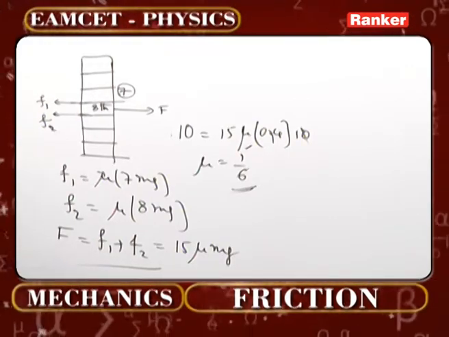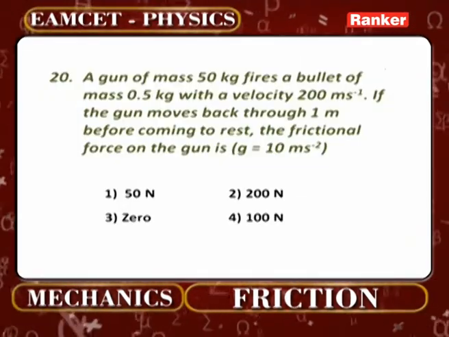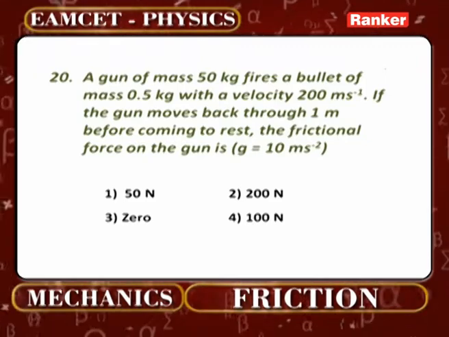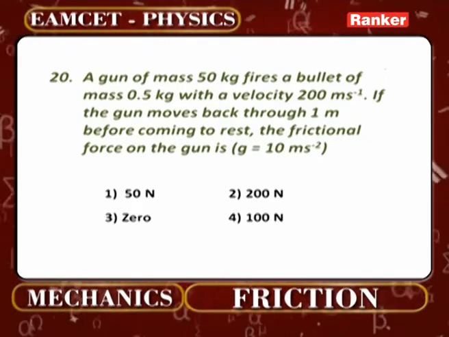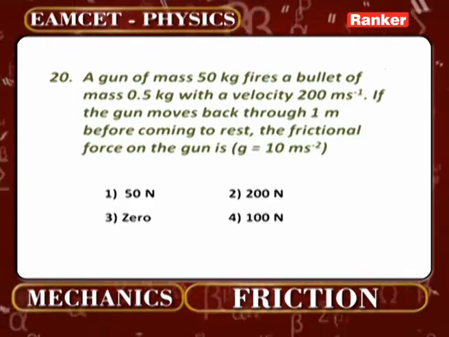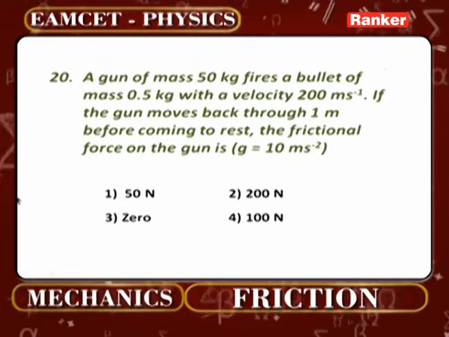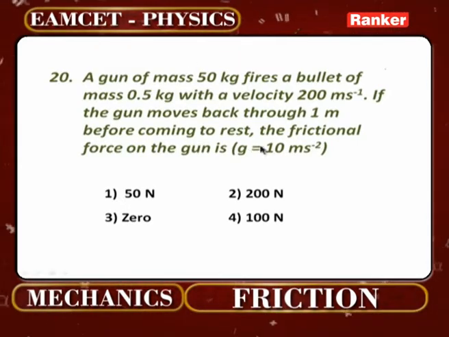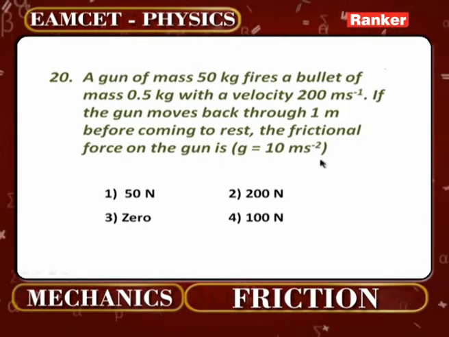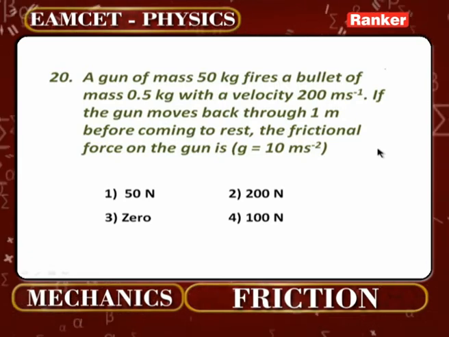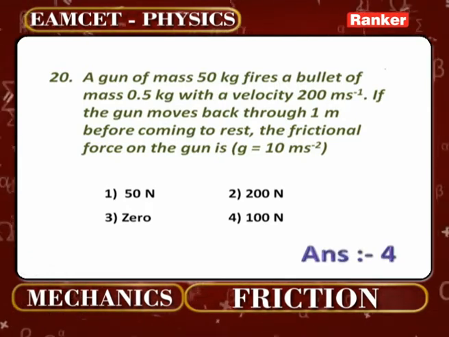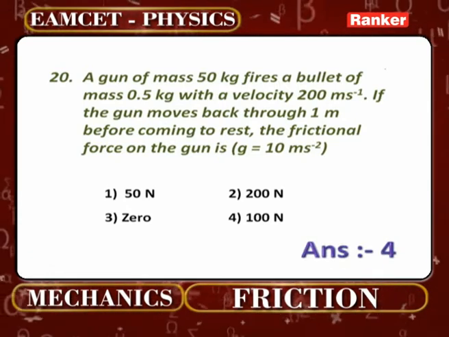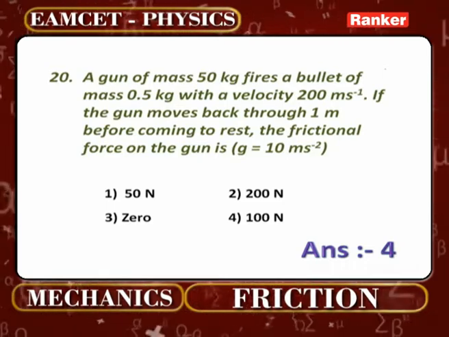A gun of mass 50 kg fires a bullet of mass 0.5 kg with a velocity 200 meter per second. If the gun moves back through 1 meter before coming to rest, find the frictional force on the gun. Sometimes they used to give at EAMCET level some linked up models. This is one such question where you are finding the application of this dynamics as well.